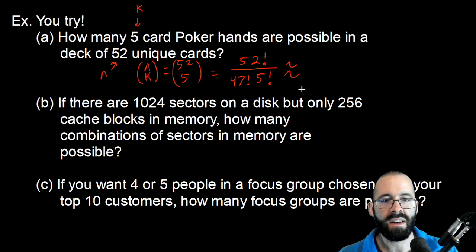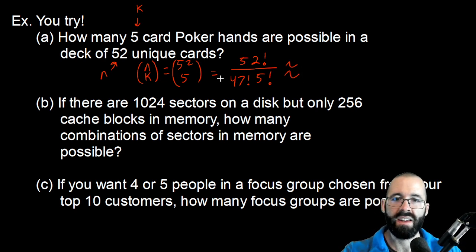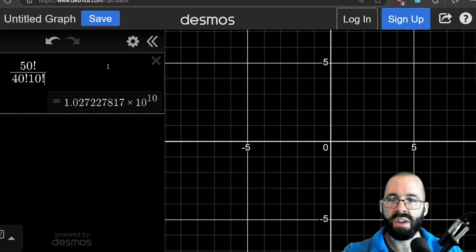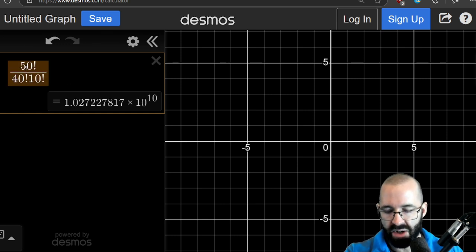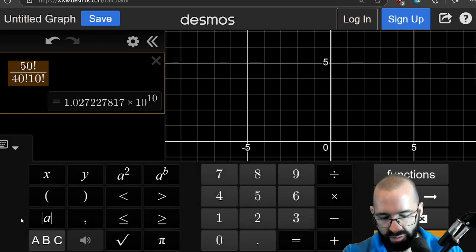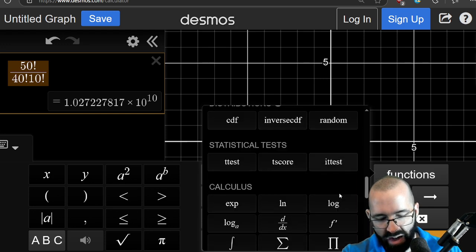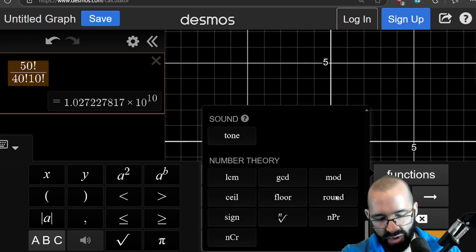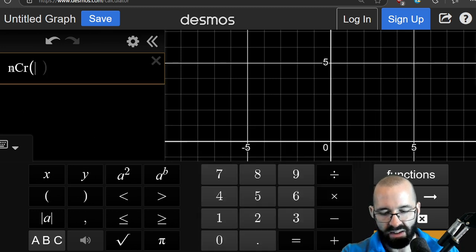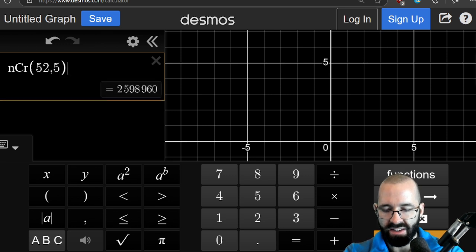And that's going to be probably a huge number. So if you want to type it in like this, you can. A lot of places also have ways of writing this. It's like here, n choose r. So we could do 52 choose 5, I think. Yeah.